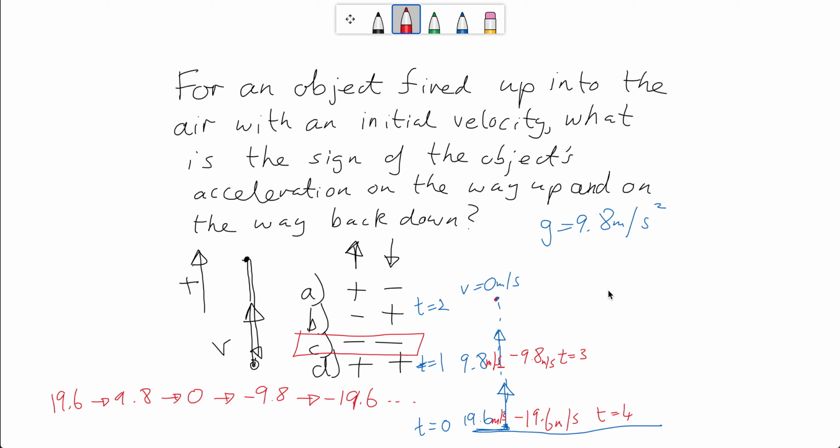And that makes sense because this is acceleration due to gravity, so it's completely independent of whether the object is going up. It doesn't say it has a different acceleration depending on its motion. Gravity doesn't care whether the object is moving up or moving down. The acceleration is due to gravity, not due to motion. So it's not going to be different depending on what type of motion it has. So that's the answer. The answer is C. It's negative on the way up and it stays negative, independent of the actual motion of the object.